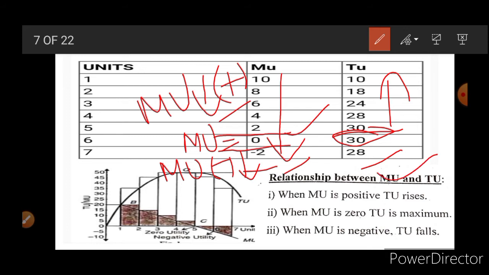So here this is written: when MU is positive, TU rises. When MU is 0, TU is maximum. When MU is negative, TU falls.